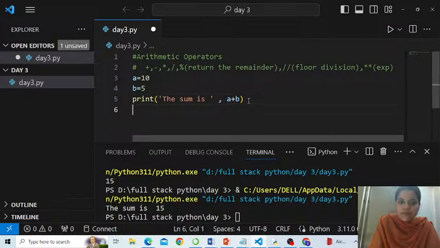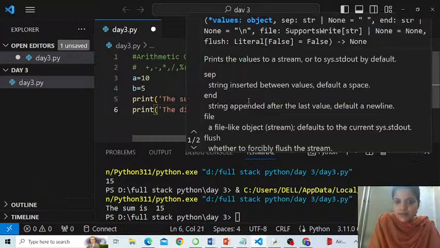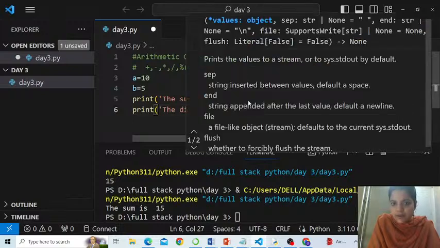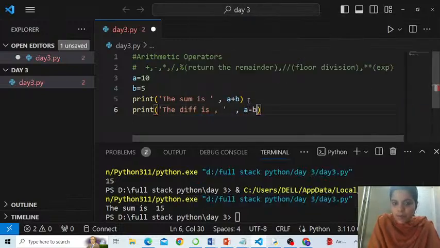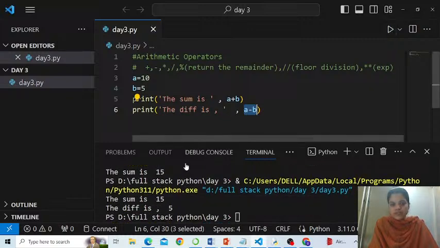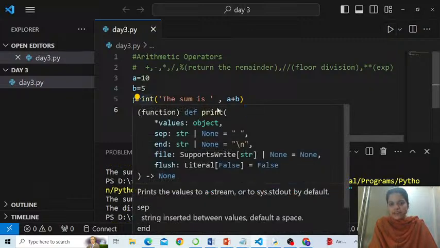So similarly, if I write print, the difference is a minus b. You could just write print a minus b, but I prefer to write this way. So that is 10 minus 5.